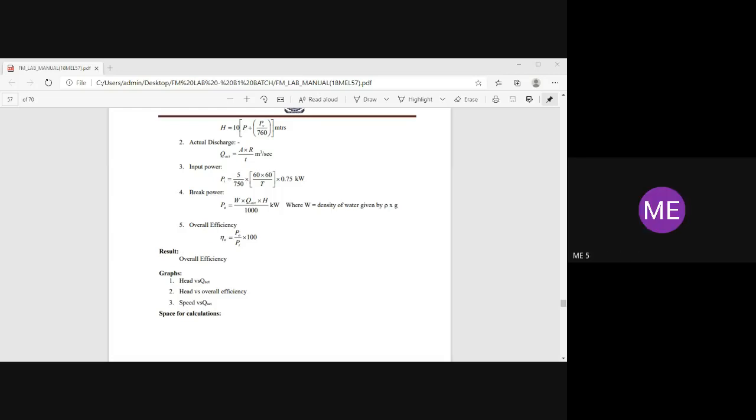How about the third reading? Anybody got the calculation? What is the answer for the third trial? 47. Correct. Like that, very simple calculation. The experiment is also very simple. Just take the readings in the manometer, the rise of water level and time. Only note down the time and pressure gauge reading. That's it.